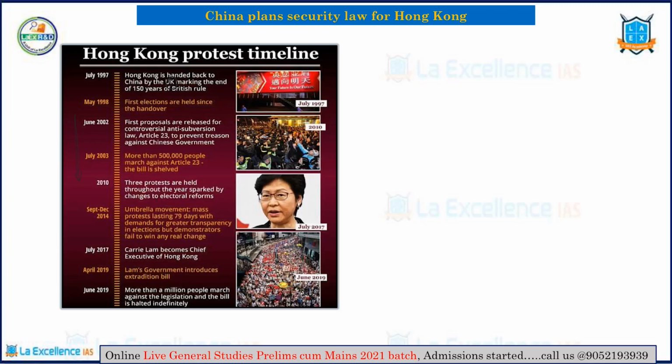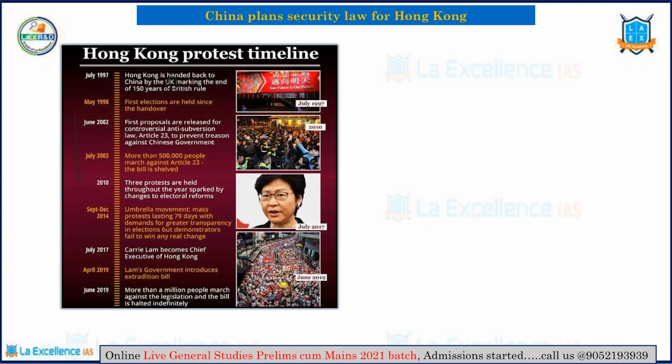Without going into the details of this particular move, this basically created a lot of problems for China. This created a lot of issues for China, because of which China is trying to tackle the issue by passing a bill in order to curtail the rights of opposition in Hong Kong.